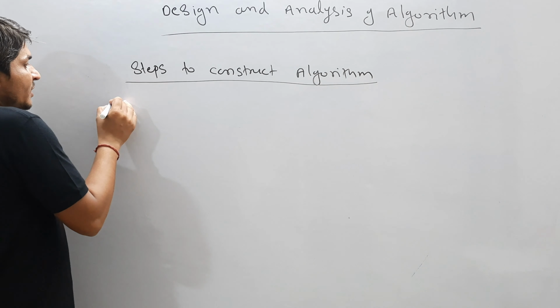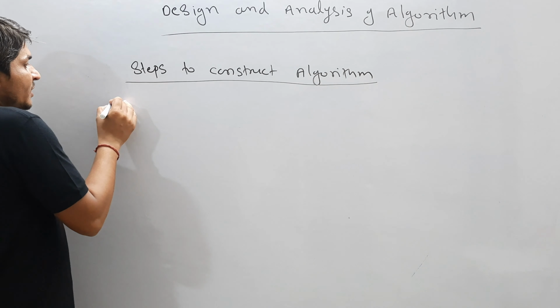These steps we are going to skip. We are going to talk only about step number 2 and step number 6. First we will design the algorithm for any problem, then we will talk about the analysis, which means we will try to know the behavior of that program. So first let us try to understand what is analysis.